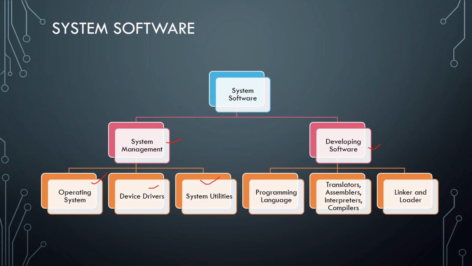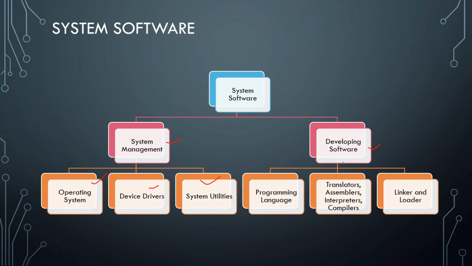What is an operating system? It provides the link between the hardware and the interface, so that a user is able to work on it. After that, device drivers, which enhance the functionality of a computer. We are having specific drivers for specific purposes in the system. After that we are having system utilities, which help to manage resources, like disk fragmenter, disk cleaner, antivirus, backup, etc.